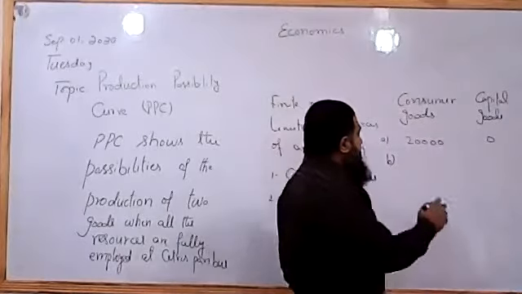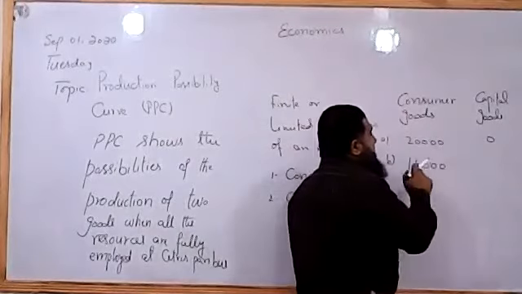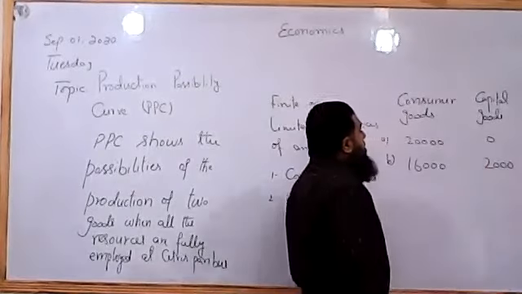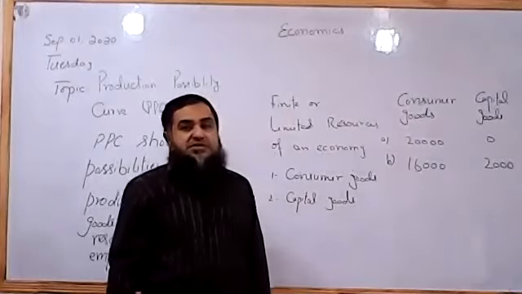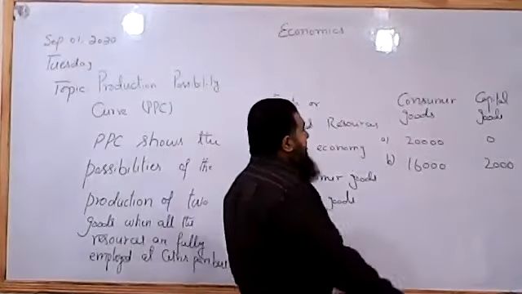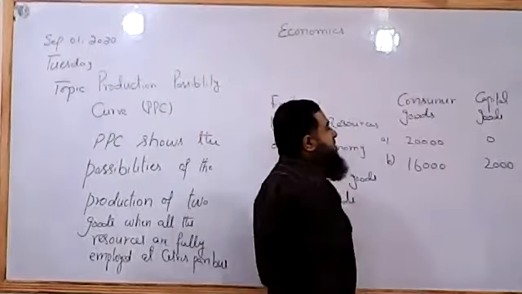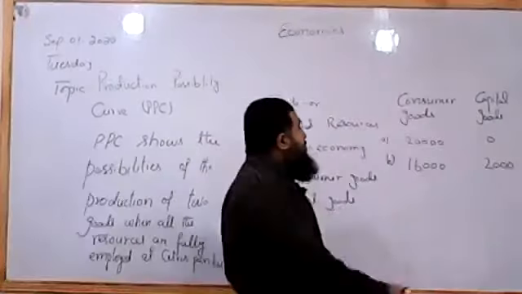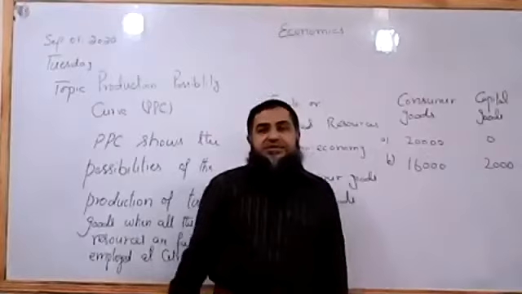As a result, if we give up 4,000 of consumer goods, an economy will be able to produce 2,000 of capital goods. So what do we mean? By giving up 4,000 of consumer goods, an economy is able to produce 2,000 of capital goods. In other words, when two consumer goods are given up, one capital good is produced.